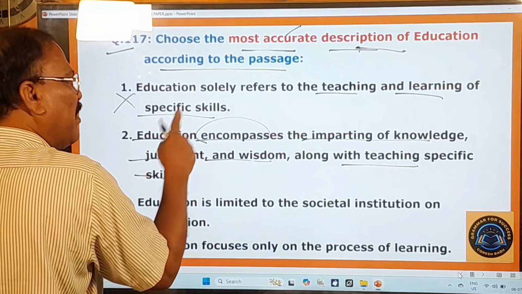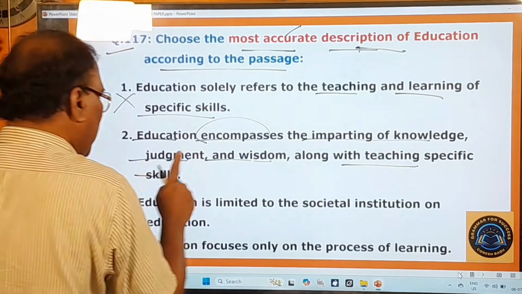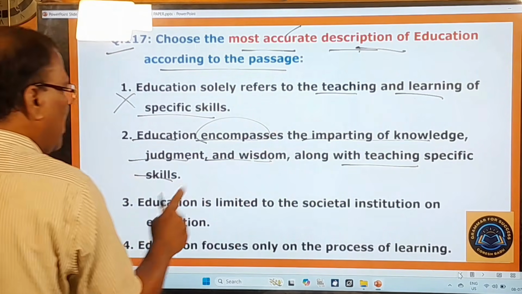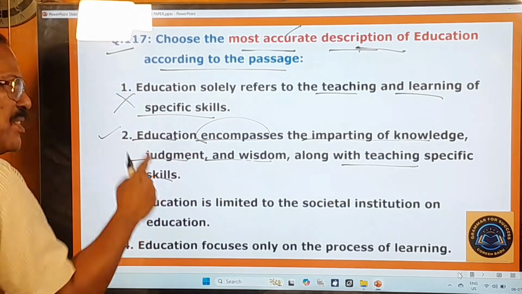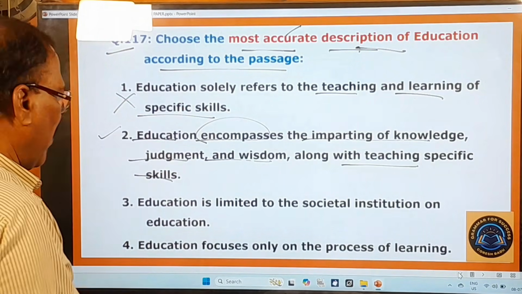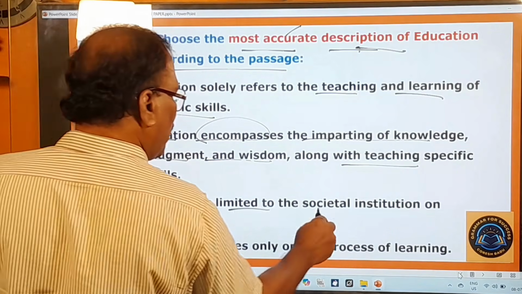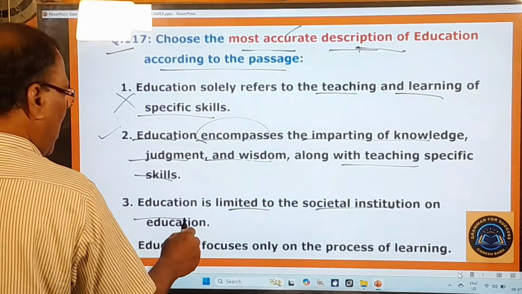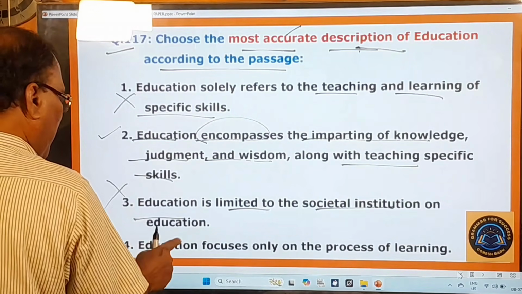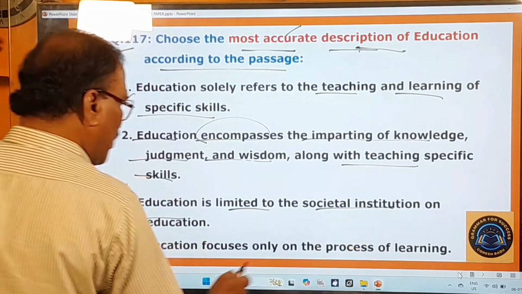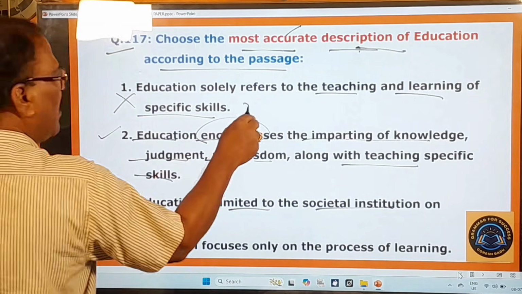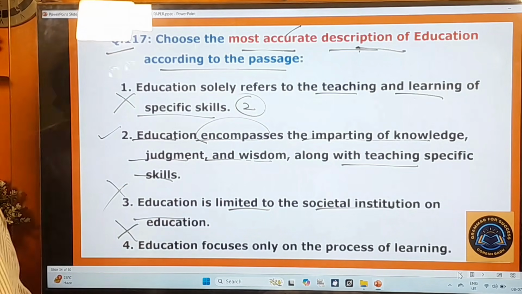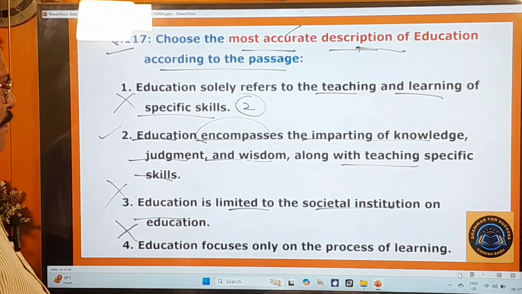The real education will include, along with teaching specific skills, the imparting of knowledge, judgment and wisdom. And therefore this is clearly mentioned in that passage. You please refer to that passage, right? And education is limited to the societal institution. No, this is the wrong one. Education focuses only on the process of learning. No. So here the first one, third one, fourth one are wrong. Only the second one is the right one. Now you move on to other questions.